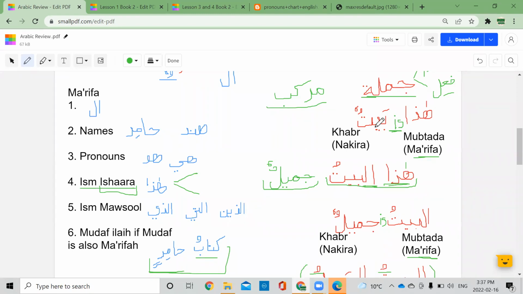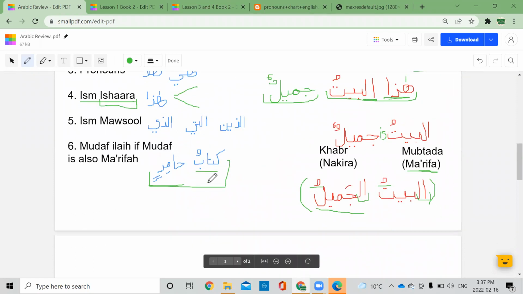So, yes, go ahead. Jar and majroor will also be murakkab, right? Yes, that's correct. For example, fil bayti, or ala al maktabi.